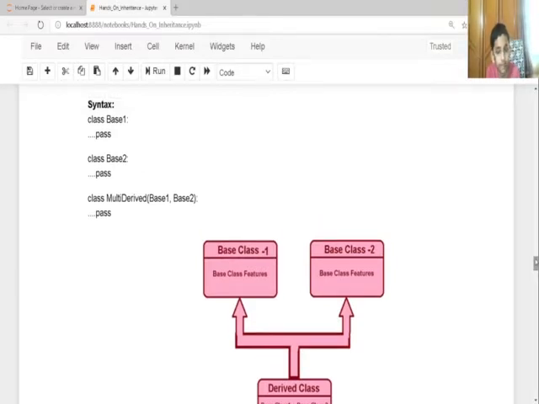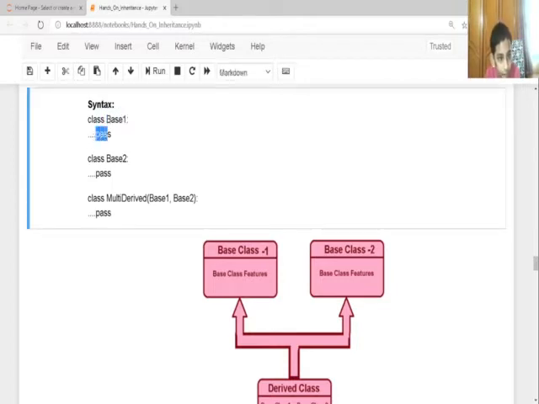So the syntax is: class Base1, and it's going to pass, with the pass keyword, and class Base2 is going to pass, and the class MultiDerived is taking Base1 and Base2 and it's going to give some pass.